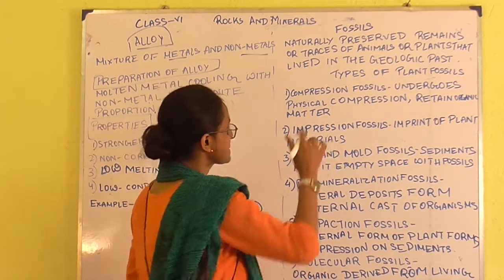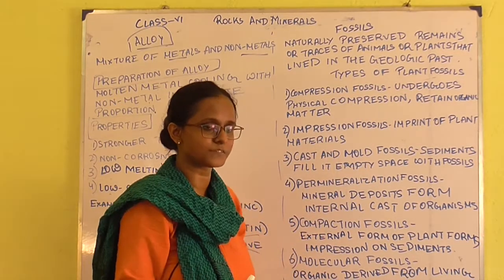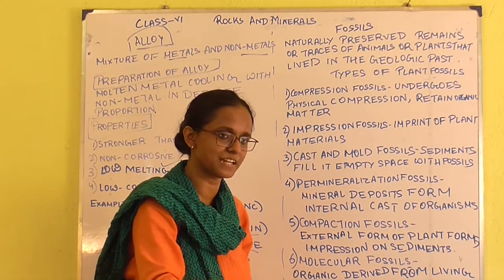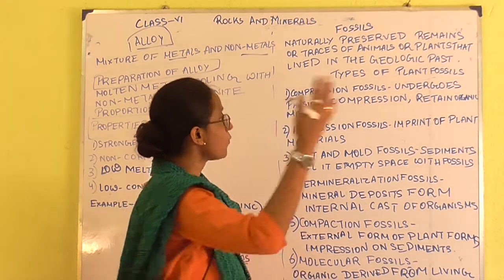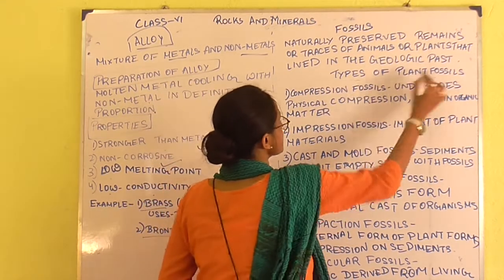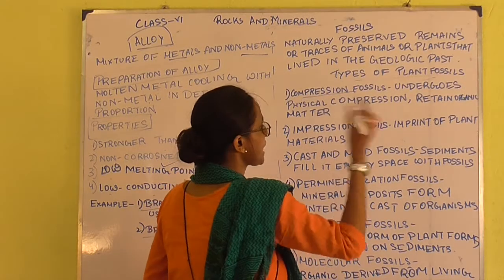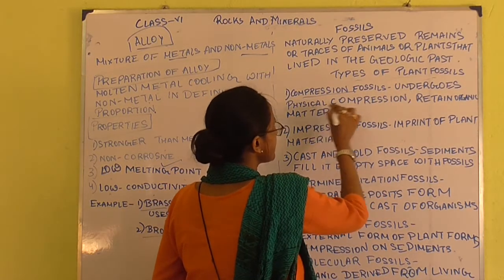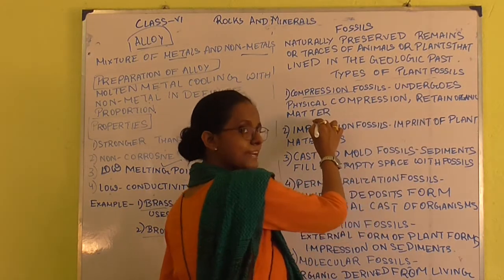Okay. Next, there are mainly two types of fossils. One is plant fossil, another one is animal fossil. Now, what are the types of animal fossils? Number one, compression fossil. What happens? It undergoes physical compression and retains the organic matter.